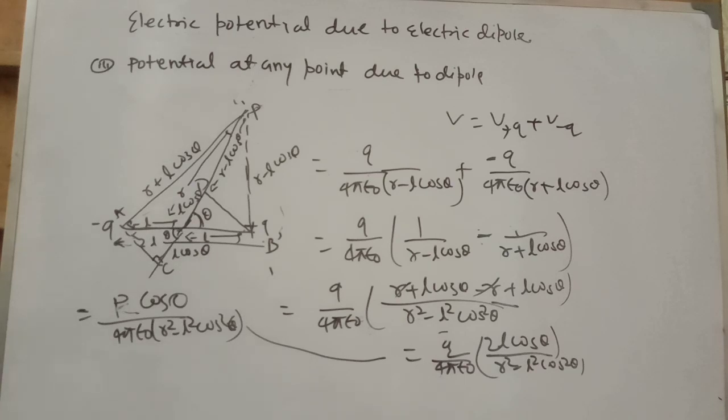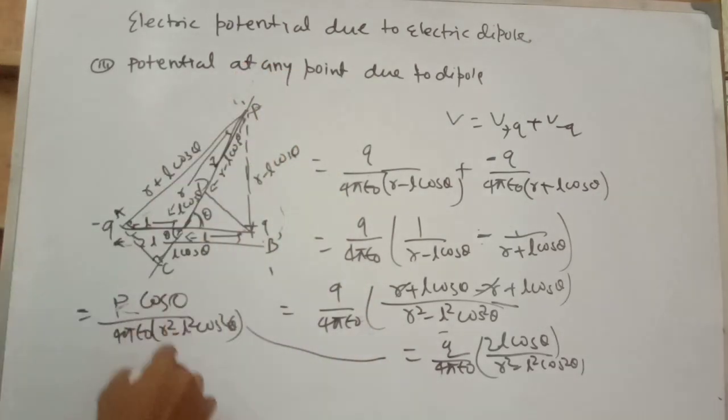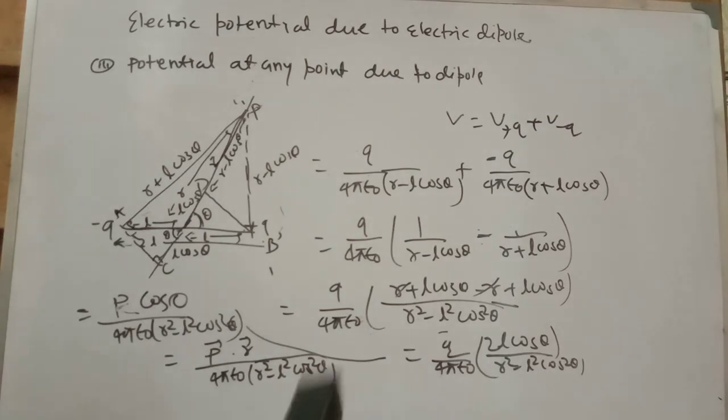Now you can also take the unit vector of the distance, let it be R hat, so you can also write here P dot R hat over 4 pi epsilon naught times R square minus L square cos square theta. So it is the dot product of the dipole moment and the distance vector. This is the total potential at any point P due to the dipole.